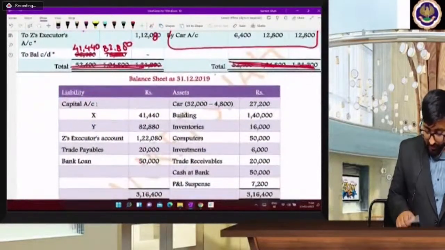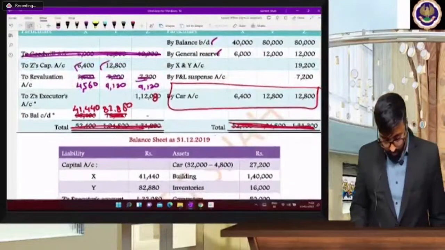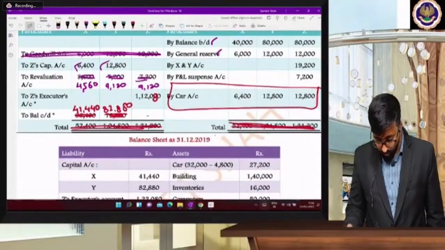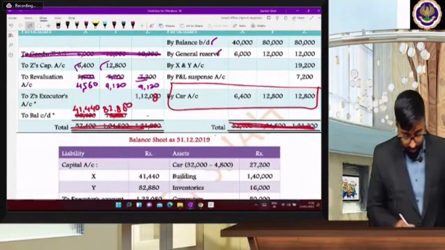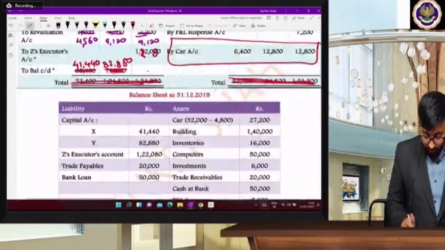Remaining Z's executor, you are getting 112,080 or 122,080? 80 plus 12 plus 19.2 plus 7.2 plus 12.8 minus 9.12. Oh, 122,080. Yes, 122,080.